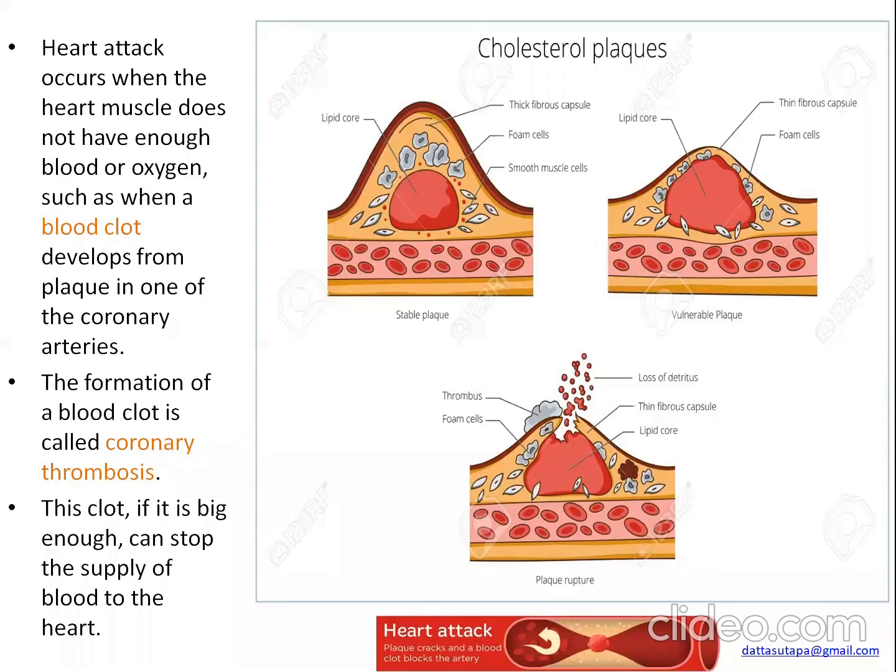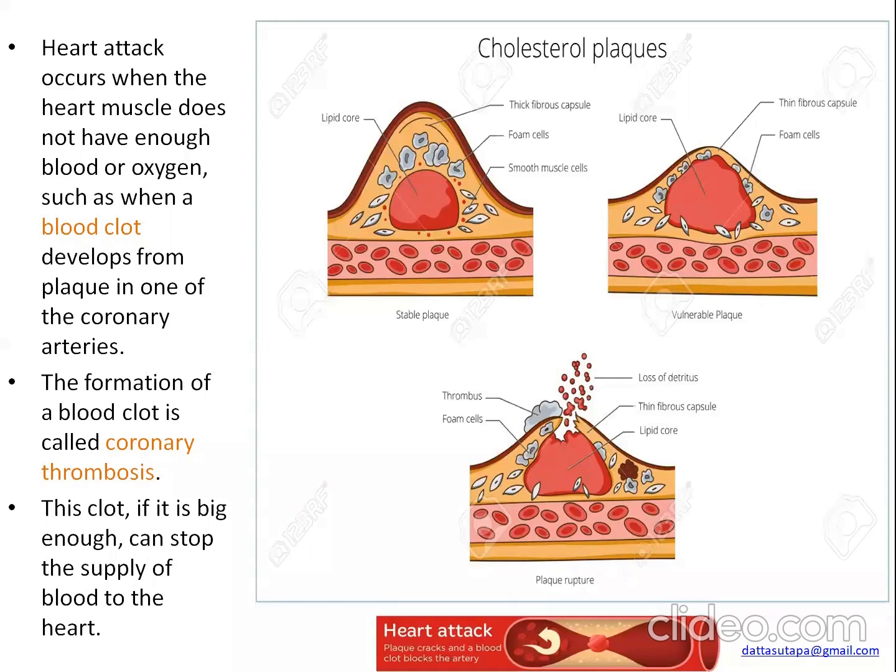So vulnerable plaques are more severe as they can undergo erosion or ulceration and fissuring or rupture. So this one is more dangerous.